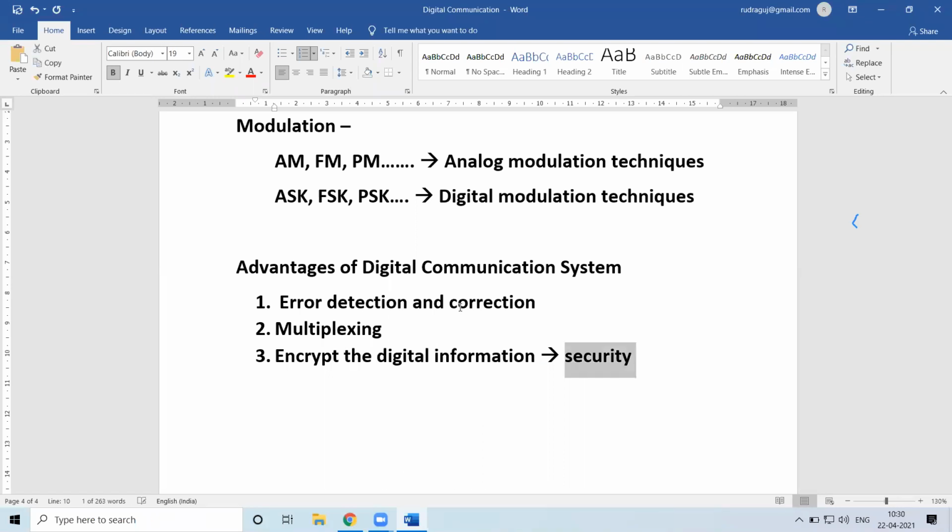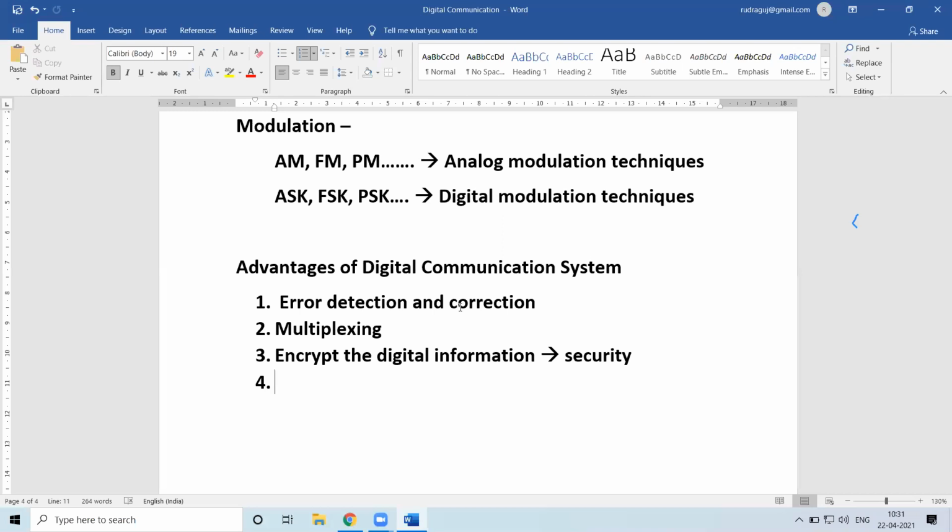When you're encrypting, you are imposing security onto the digital information. Then you perform whatever operation you want to do. If there is any third party in between, let's say a man in the middle attack is happening, then unless he or she knows what type of encryption is applied and what the key is, they will not be able to analyze what is being exchanged. So under such conditions, you can impose security. This is the advantage of digital communication systems.